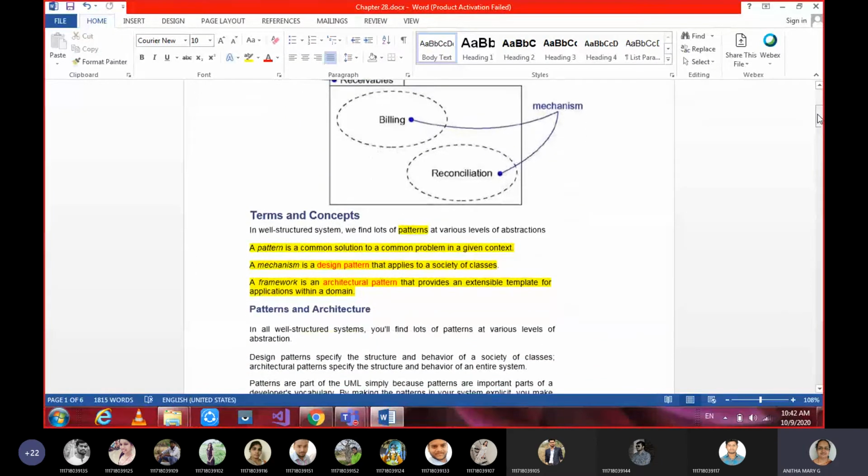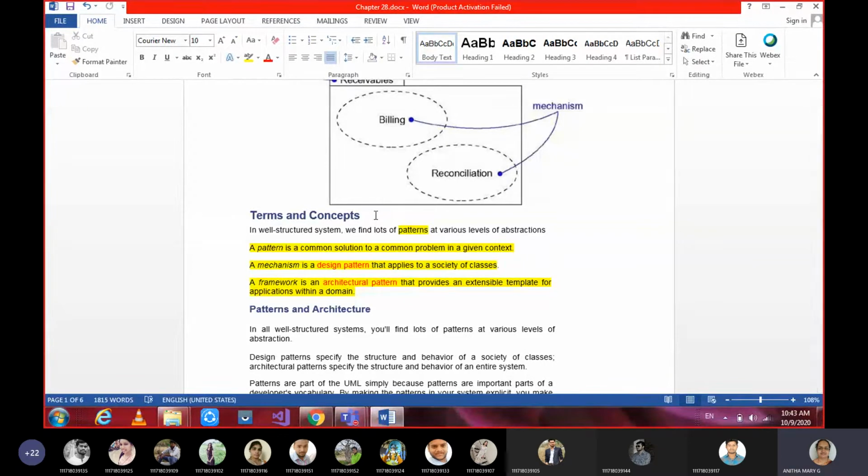Okay, so this is the introduction. This chapter is completely about frameworks and mechanisms only. Today the complete class is about frameworks and patterns only, mechanisms and all. The first part of this chapter is about terms and concepts, terminology.